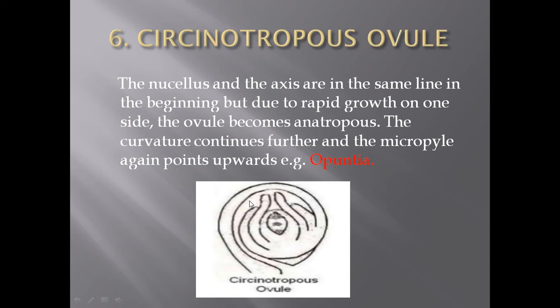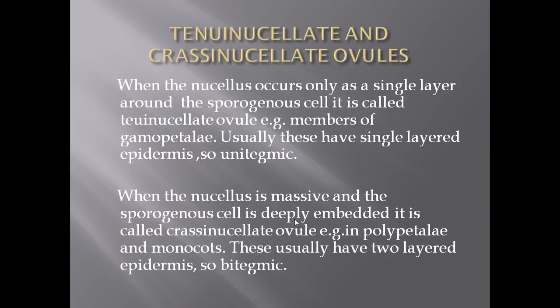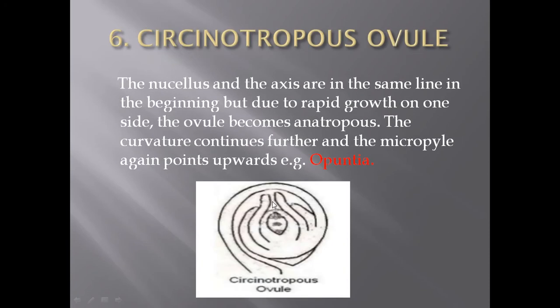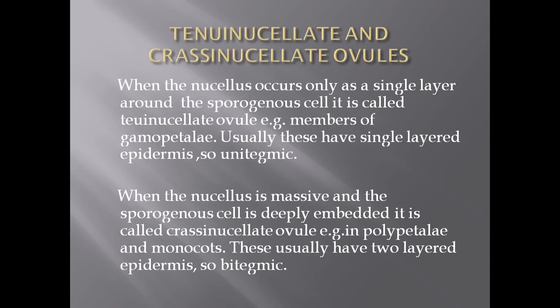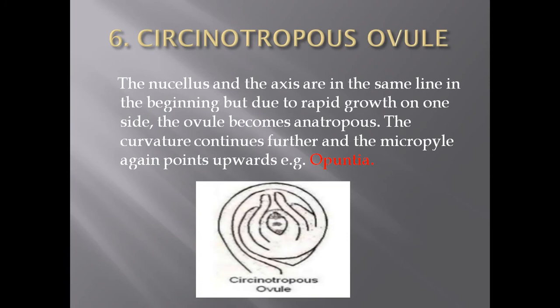Here in this type of ovule, in the beginning the nucellus or the body of the ovule is in a straight line, but due to rapid growth it becomes inverted and it becomes the anatropous type, but the curvature further continues and the micropyle again comes to the upward side, and again it becomes orthotropous, but after two turns.